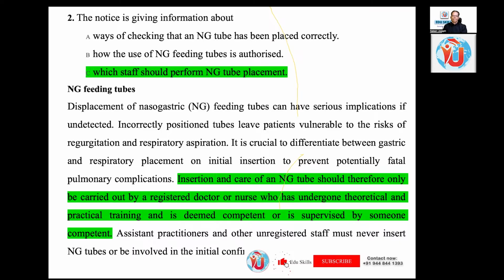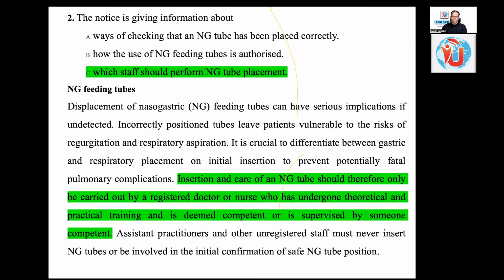It is crucial to differentiate between gastric and respiratory placement on initial insertion to prevent potentially fatal pulmonary complications. Insertion and care of an NG tube should therefore only be carried out by a registered doctor or nurse who has undergone theoretical and practical training and is deemed competent or is supervised by someone competent.